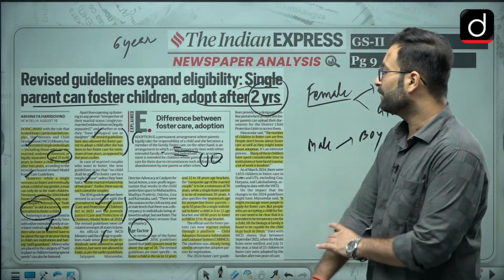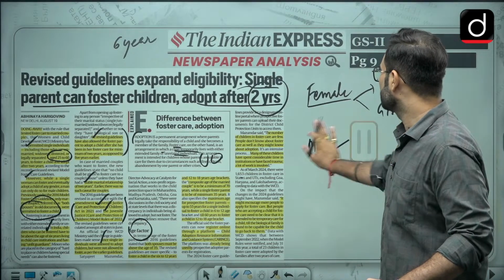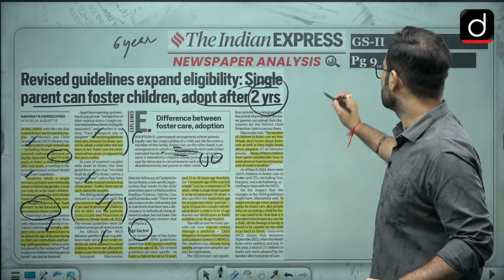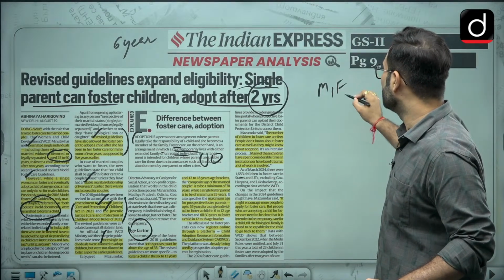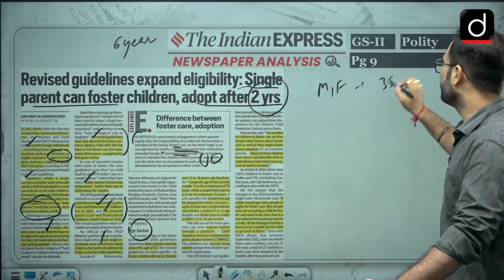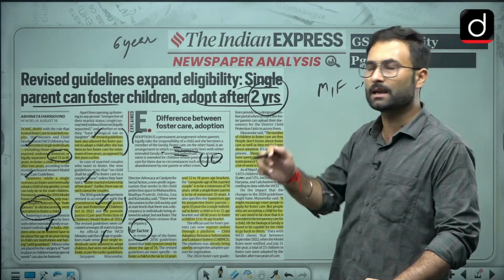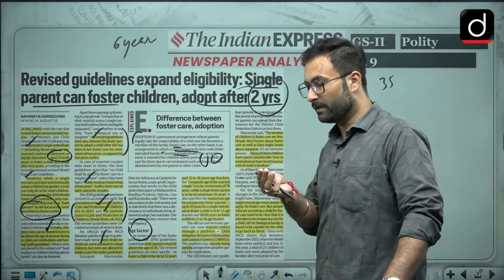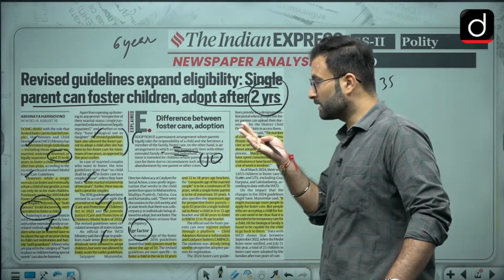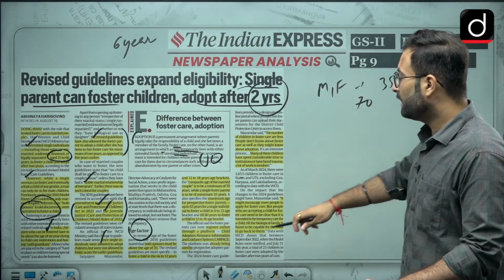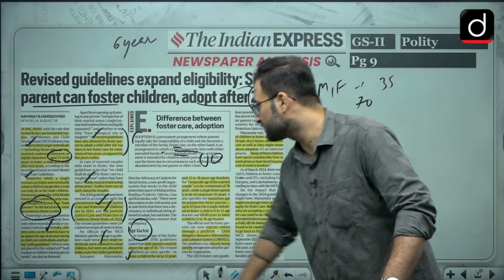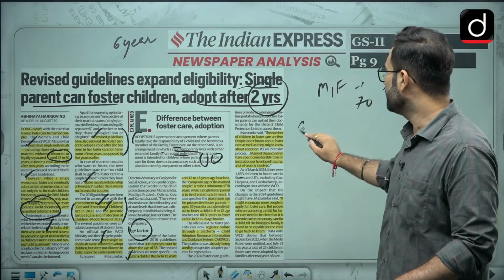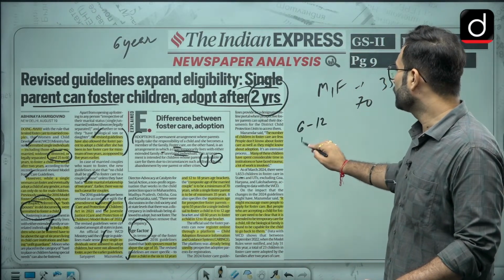Okay, now moving further, age factor. Most of the time you will be seeing that both spouses, the male and female, if they are a couple, should be aged 35 and above, or the composite age can be 70. Okay, composite age means in some cases they will be looking at the age together. Here you will be seeing fostering a child from the age 6 to 12 years and 12 to 18 years.